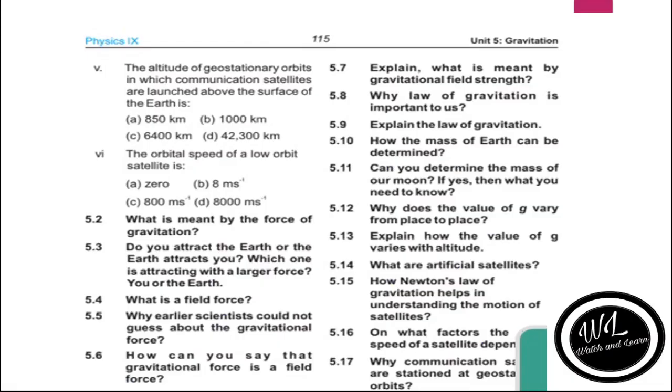5.12 and 5.13. Why does the value of g vary from place to place? Next question is, explain how the value of g varies with altitude. Both questions have the same answer because they are asking you about the variation of g with altitude. We have discussed it in the topic of gravitational field and variation of g with altitude.